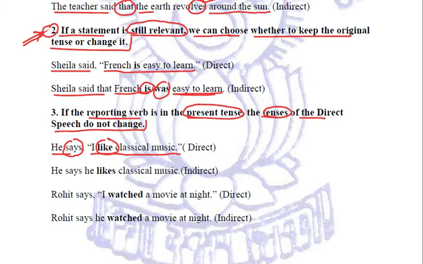For example, in this sentence, when we convert it into indirect speech, what will we write? He says he likes classical music. The tense remains present. Another example, Rohit says, I watched the movie at night. Says again is a reporting verb in present tense. So if it is in present tense, then whatever tense is there in the inverted commas, we will not change the tense. It is past tense in the inverted commas, simple past, we'll keep it simple past. So the indirect will be, Rohit says he watched a movie at night. Clear?